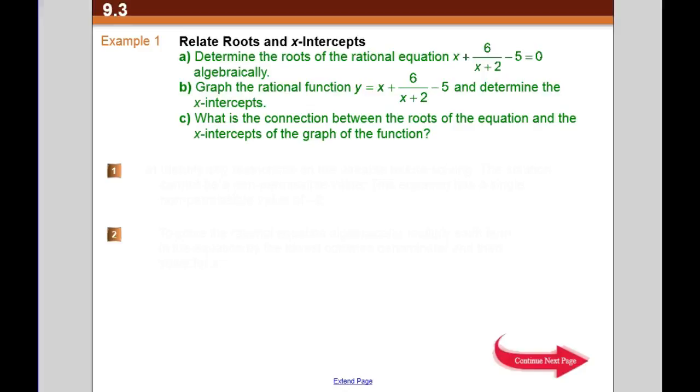9.3. We're on page 459, example 1. Determine the roots of the rational equation. So this is the rational equation here, and we want to find the roots.